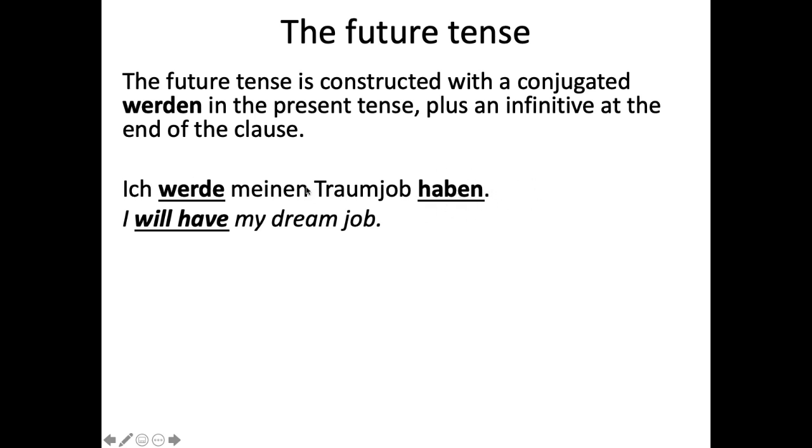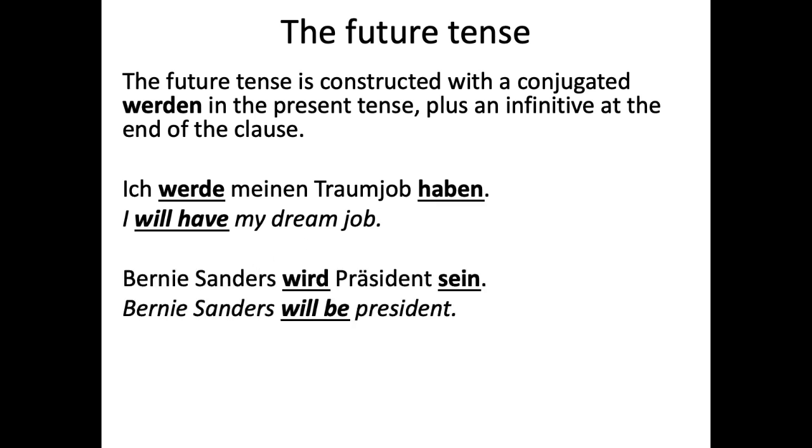So when you read this German sentence, you have to look to the end to really understand what the verb situation is, and then you can move that last verb to be next to it. It's a compound verb, right? So we want the compound verb to be back together because in English we put them together. I will have, ich werde haben. And then we have Bernie Sanders wird Präsident sein, which is Bernie Sanders will be president. So wird sein, will be. We look at that sein, it's the infinitive, put it back over to the wird sein, will be president.